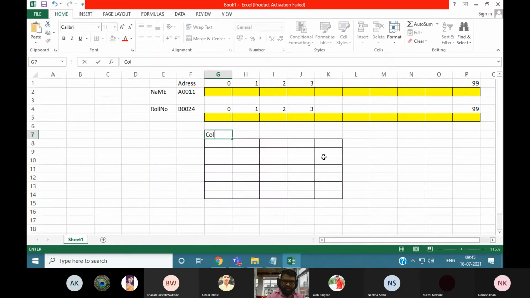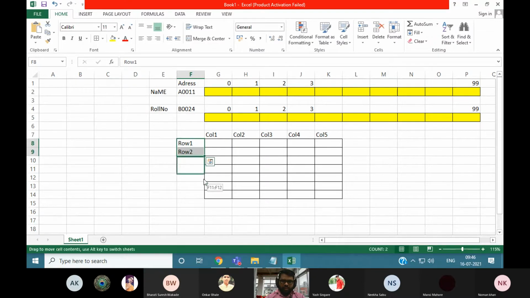You can say this is column 1, this is column 2, column 3, 4, this is column 5, right? In a similar manner, this is your row 1, up to 7. So we can see that there are a total of 7 rows and 5 columns.